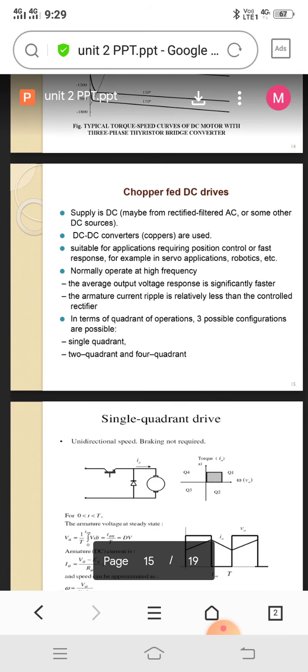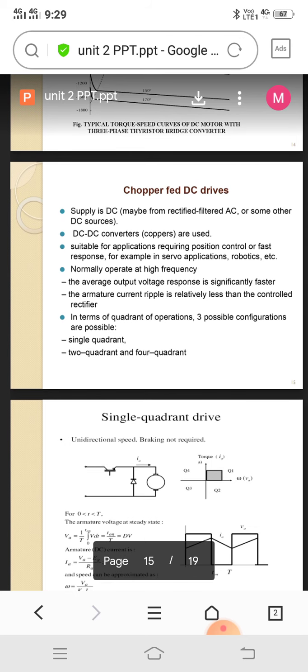If we need a step down voltage from a high voltage, we just connect one kind of buck converter in this chopper fed drive. That chopper buck converter can be applied to reduce the voltage. Normally it operates at high frequency because there are no alternating supplies, so it always moves on with high frequency. So a smooth relationship is given by this chopper fed DC drive.